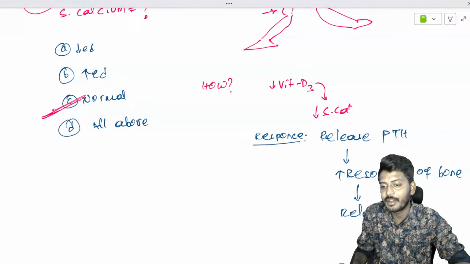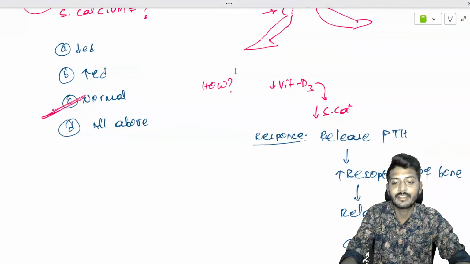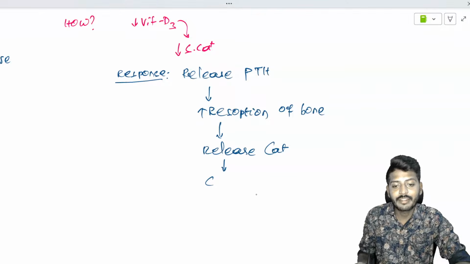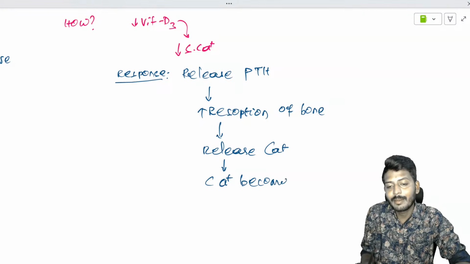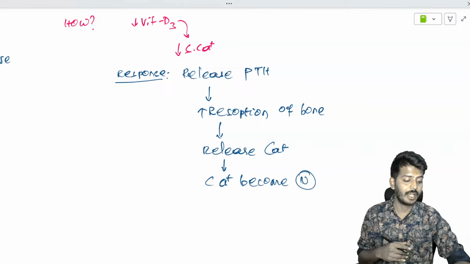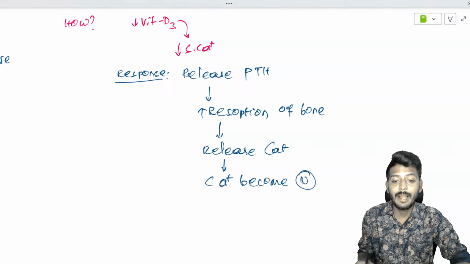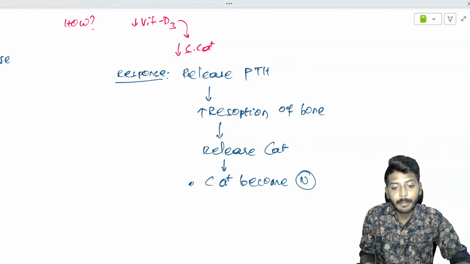The released calcium will cause the serum calcium level to become normal. Why? Because the parathyroid hormone that is released is going to bring the serum calcium to the normal level. So that is point number one.